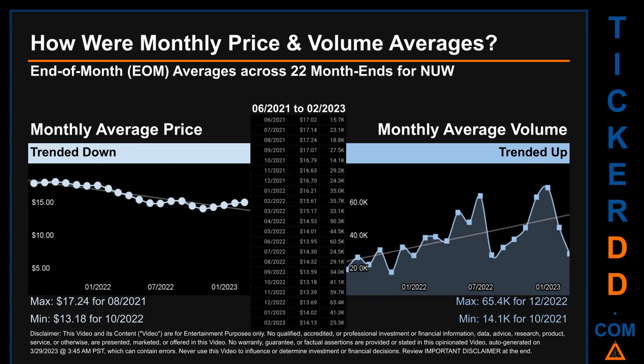The maximum end-of-month average price was $17.24 for 08/2021 while the minimum was $13.18 for 10/2020. Looking at volume, 12/2020 and 10/2020 respectively saw the highest and lowest monthly average volume at 65.4 thousand and 14.1 thousand.